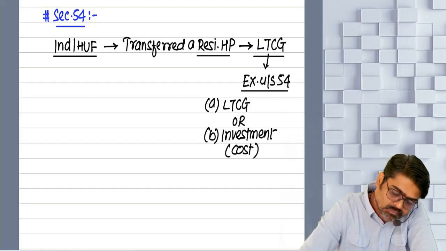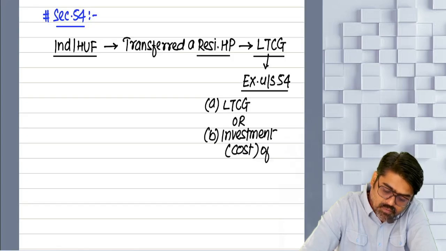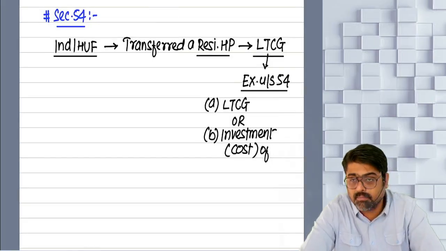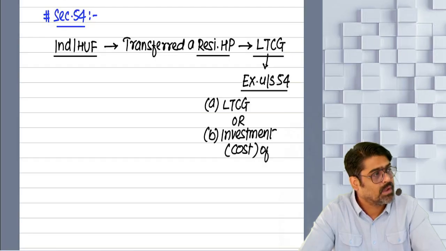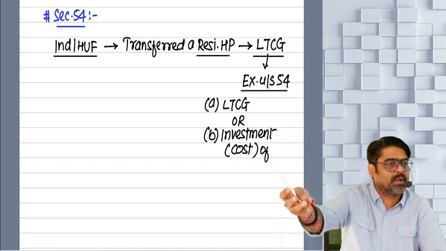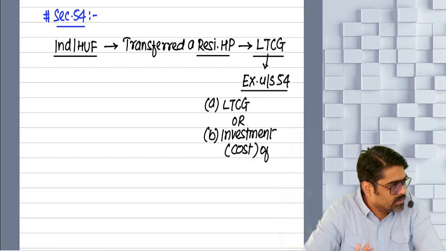Cost of the new residential house property. Now new does not mean you have to buy it brand new. You can purchase that property in resale also. If somebody is selling the property and you are buying it, even for you it will be considered a new residential property.